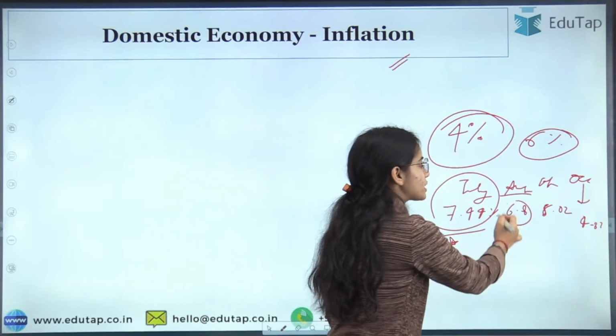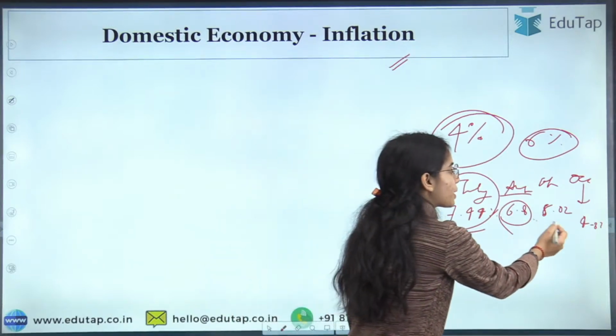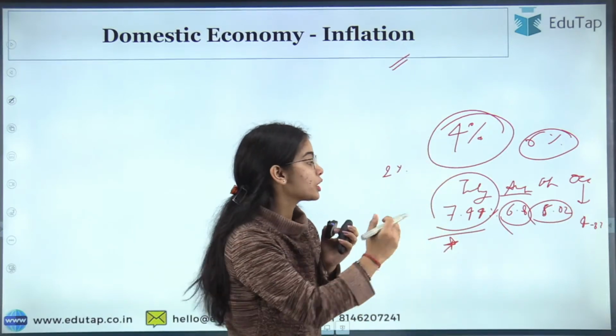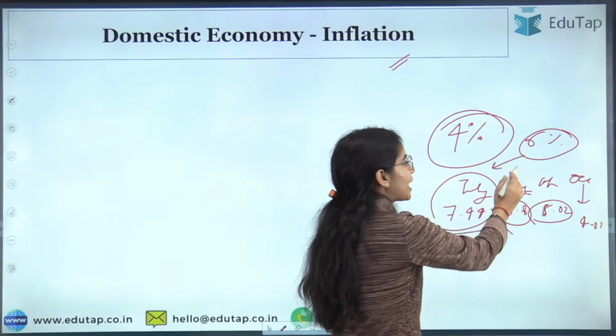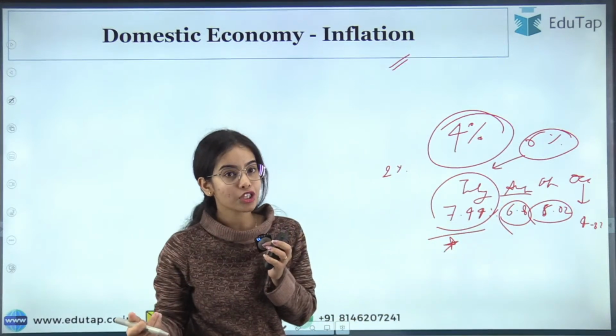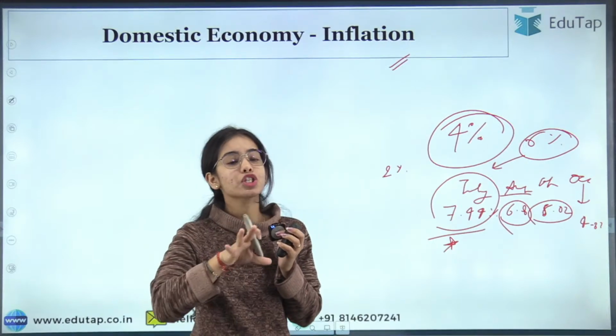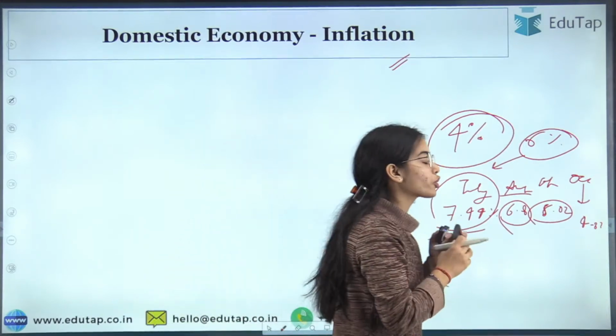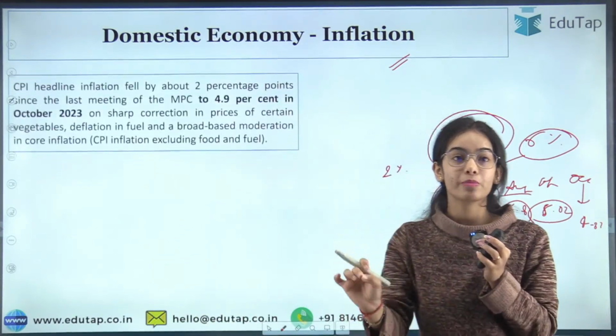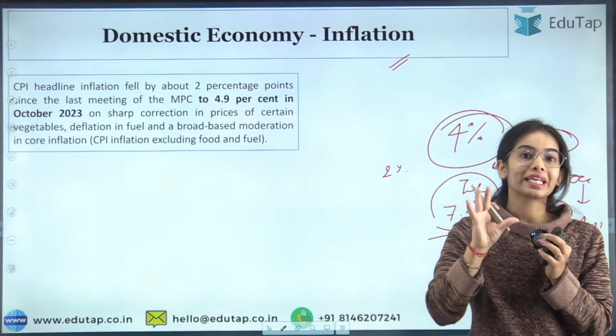In August it was 6.8%. In September 5.0%. That means the CPI inflation came down from the 6% mark and it was within the range around 4%. Now in October it was 4.87%, around 4.9%.